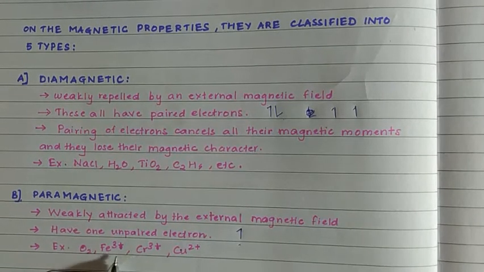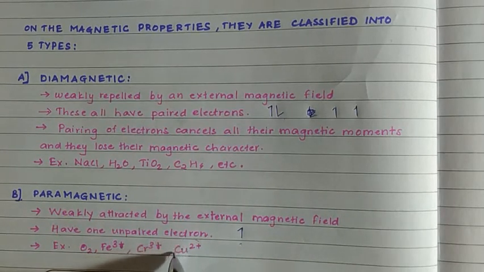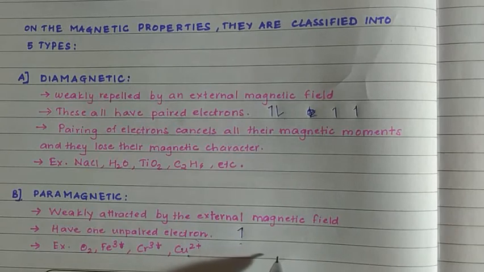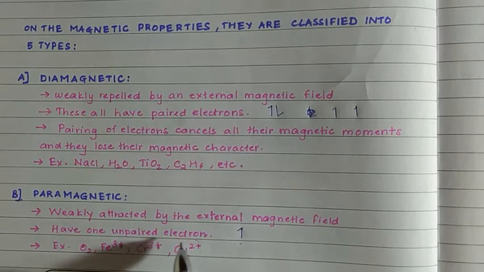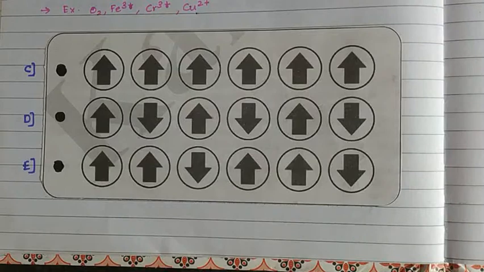Examples you have to remember: all the ions as you can see, Fe3+, Cr3+, Cu2+. If you want, you can write the electronic configuration for homework. For Cu2+, look at the atomic number of copper, and when it loses 2 electrons, what is its electronic configuration, whether there are unpaired electrons remaining or all are paired. You can see for yourself and check it out. That will give you a clear idea of what is diamagnetic and paramagnetic.